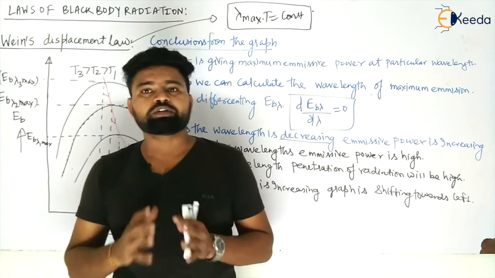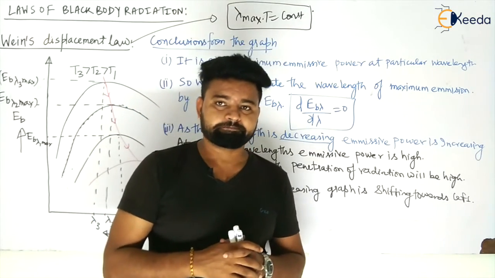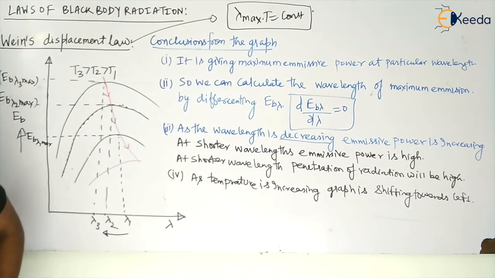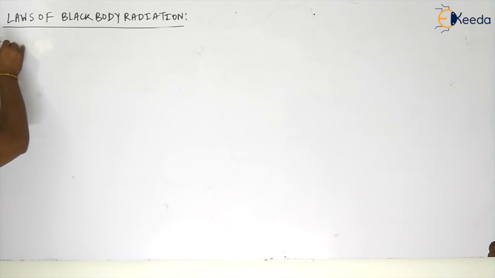Now let us move on to the second law, which is your Kirchhoff's law. My dear students, let us see what Kirchhoff's law is. Number 3 is Kirchhoff's law.